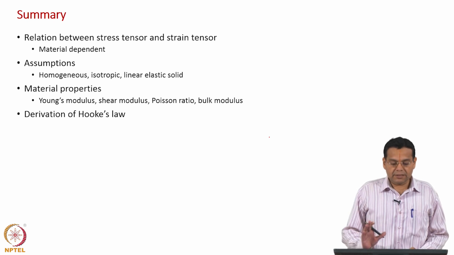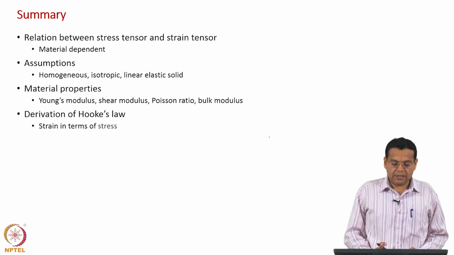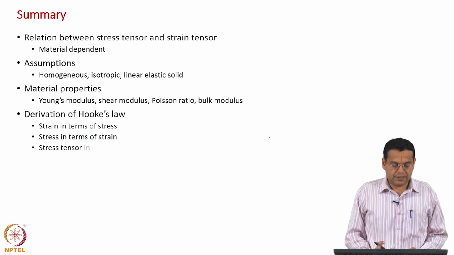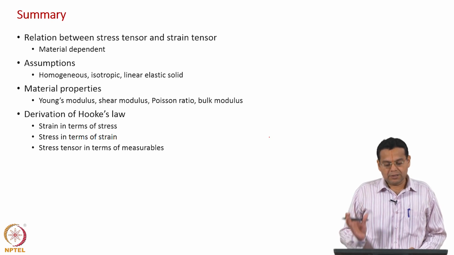Then we derived Hooke's law, strain in terms of stress, then stress in terms of strain. What did we achieve? We expressed the components of the stress tensor in terms of measurables, which are the strain, or still more in terms of the displacement gradients.